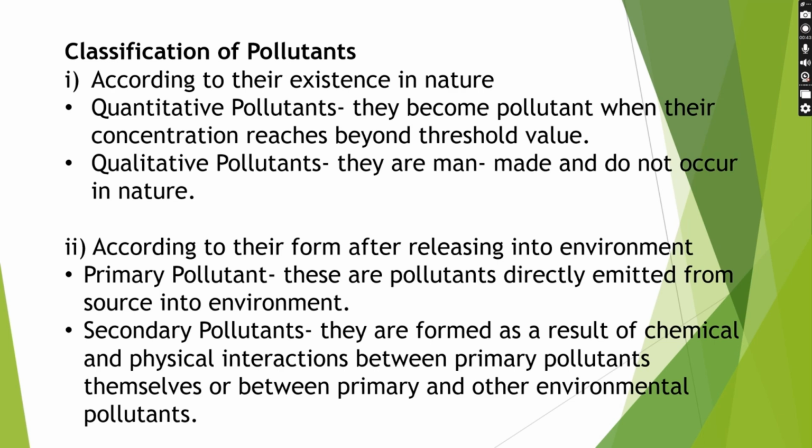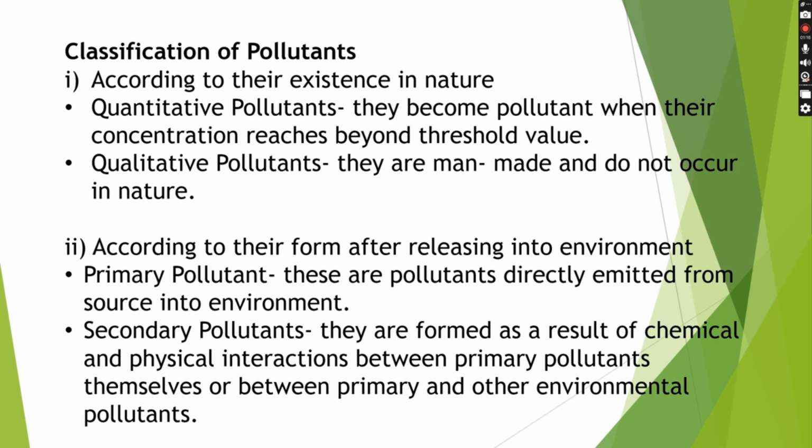Quantitative pollutants means they become a pollutant when their concentration reaches beyond a threshold value. Example like CO2, NO. If they reach above a certain concentration, they are classified as quantitative pollutants. Next is qualitative pollutants. Qualitative pollutants do not occur in nature and they are man-made. Examples are pesticides such as DDT, which are banned, and fungicides. They all come under qualitative pollutants.